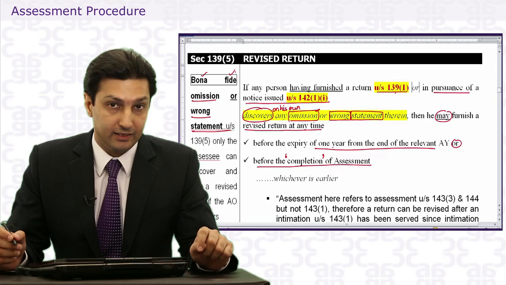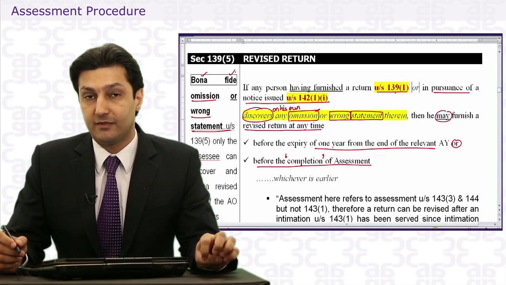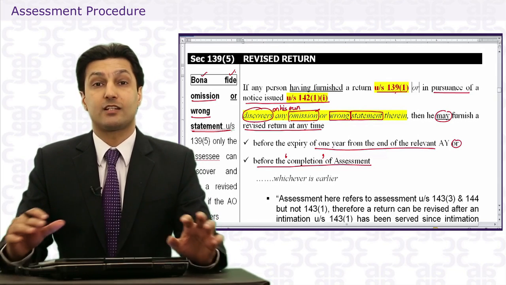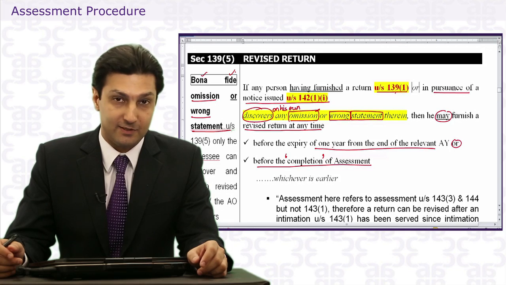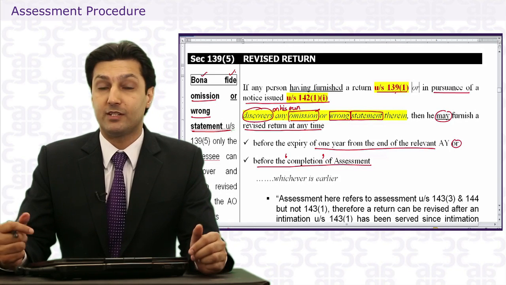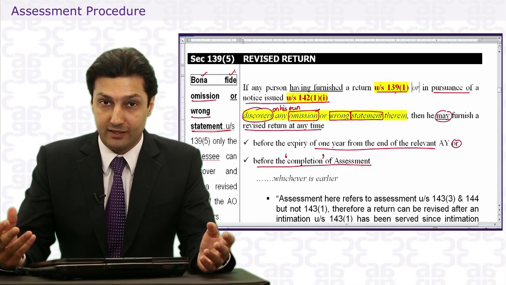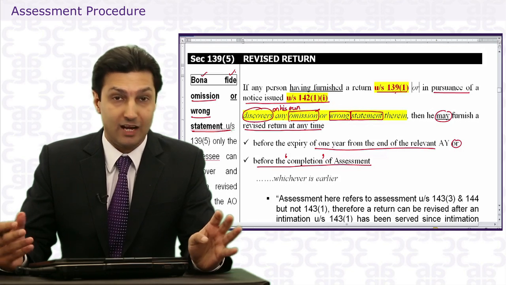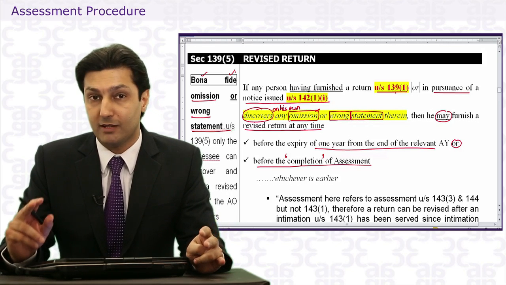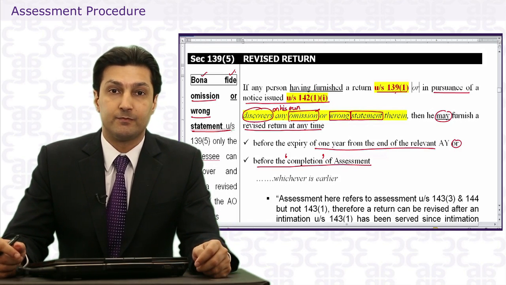That means technically, you must only revise a return if you discover a mistake which is not an intentional mistake, or a mistake which is unintentional, bona fide, in good faith, of having missed out something, omission, or having mentioned something wrongly, not with a bad intention, but it was just a mistake.